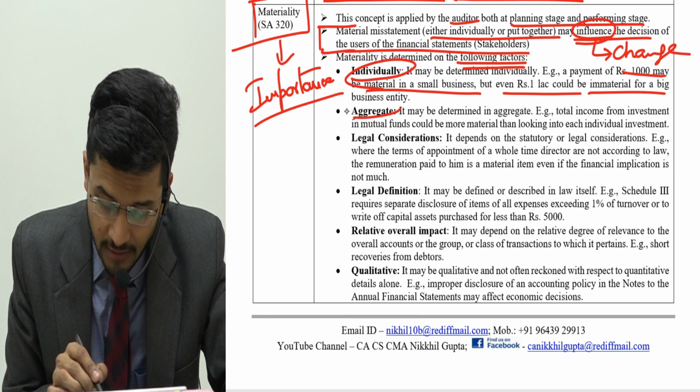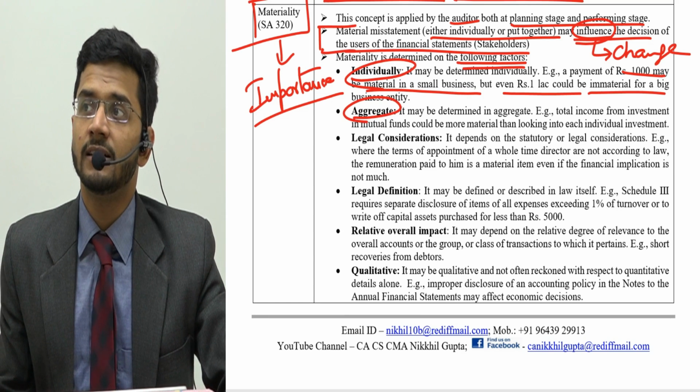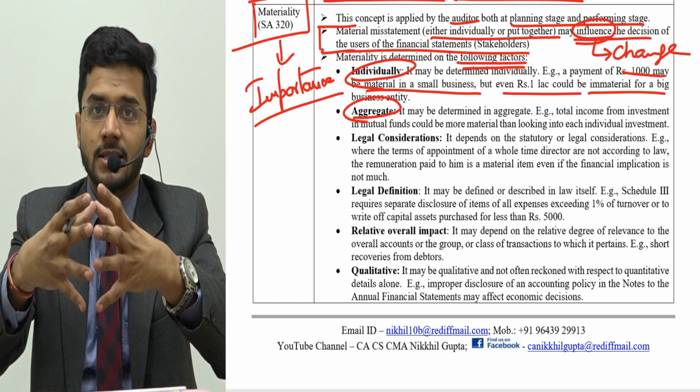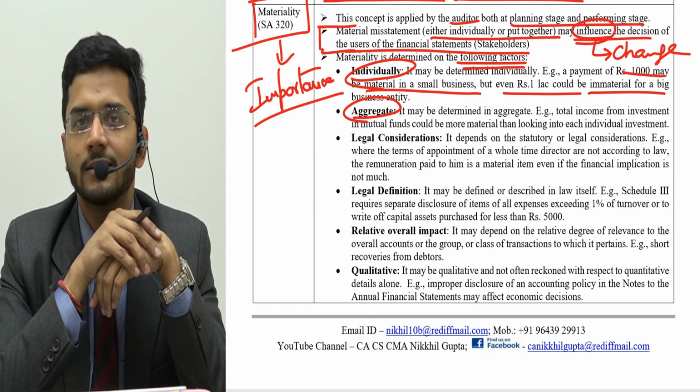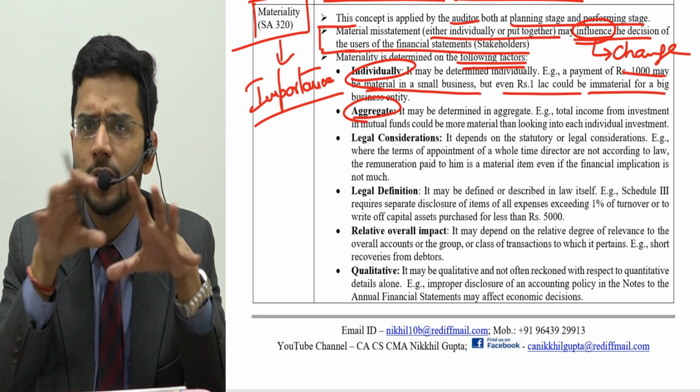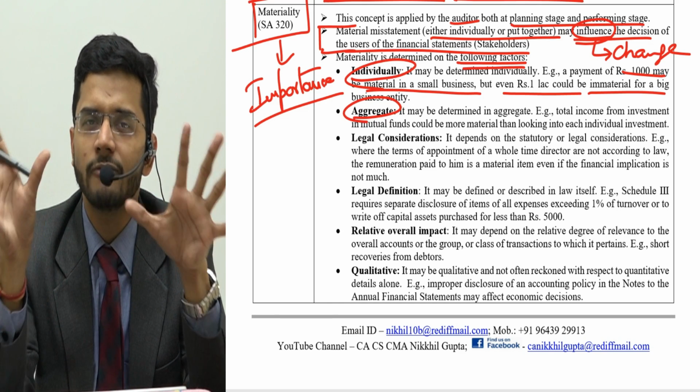Then aggregate. Now you also have to see whether the aggregate of all the misstatements put together becomes material or not. So for example, if you get a 1000 rupees error, you don't have to ignore it saying it is a very small amount. You don't have to ignore it.